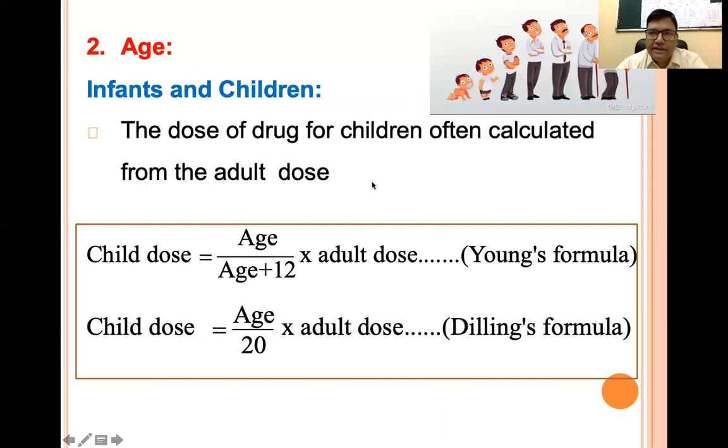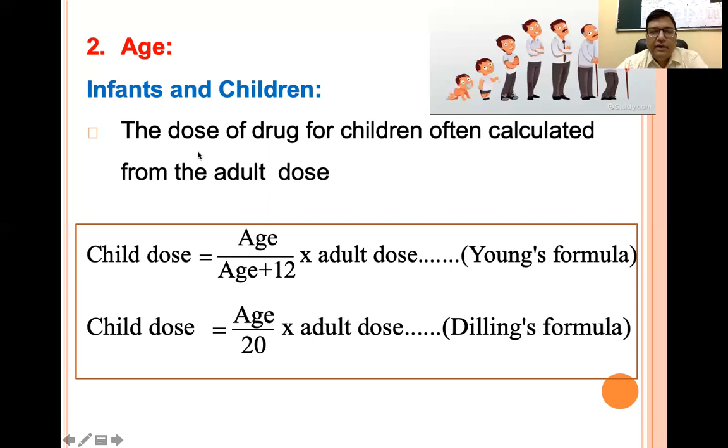Then second is the age. With age there are a lot of variations in the individuals. As I have told, the infants have a larger water content, and with age the water content is going to vary. Infants are not the exact miniature of the adults or the smaller form of the adults. They have different pharmacokinetic handling, their absorption of the drug is different, their metabolism is different, their liver can be immature, the enzymes are less released. So these variations can be there.